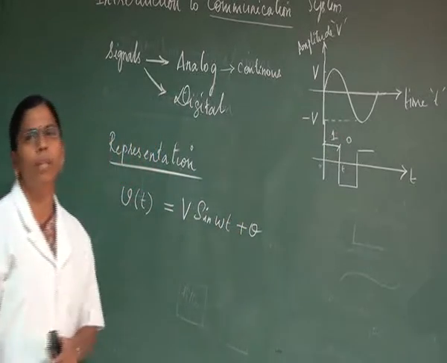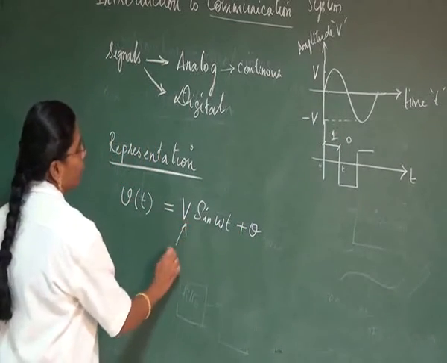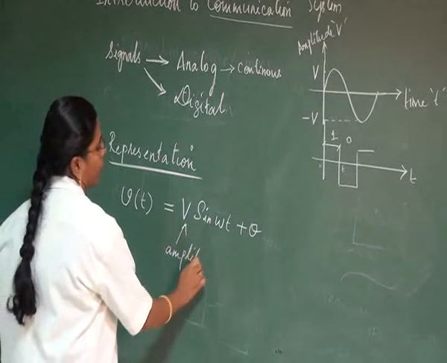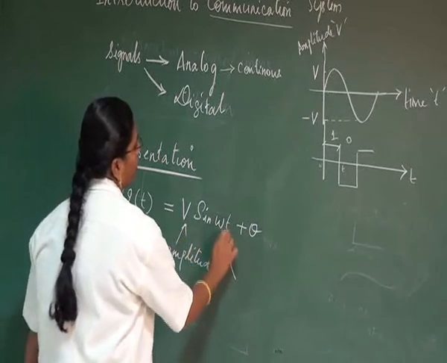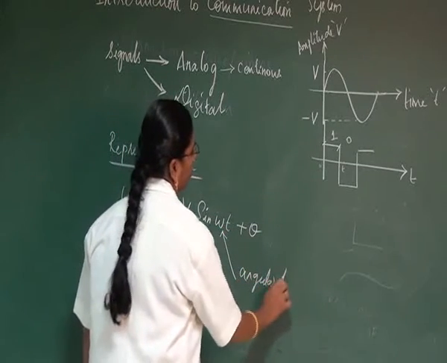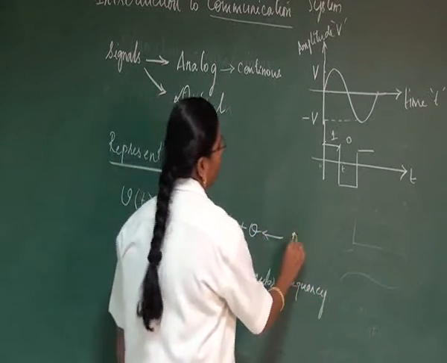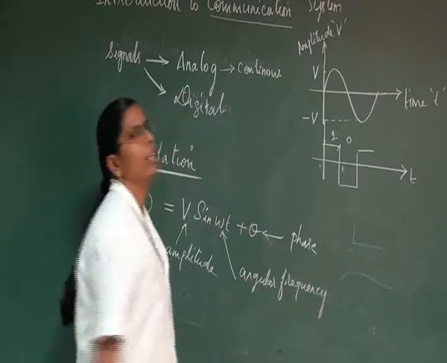Here V stands for the maximum amplitude of the signal, omega represents the angular frequency of the signal, and theta represents the phase of the signal.